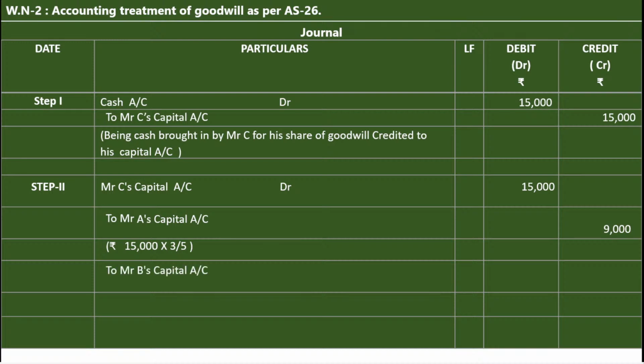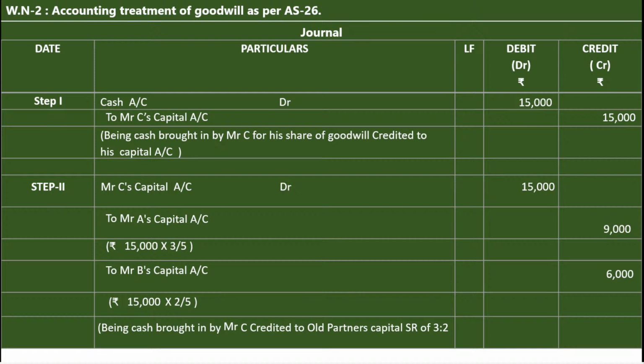To Mr. B's capital account: B's share is 2 out of 5, it is 6,000. Being cash brought in by Mr. C credited to old partners' capital accounts in the sacrifice ratio of 3:2.